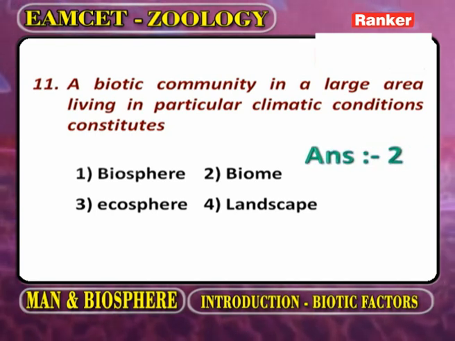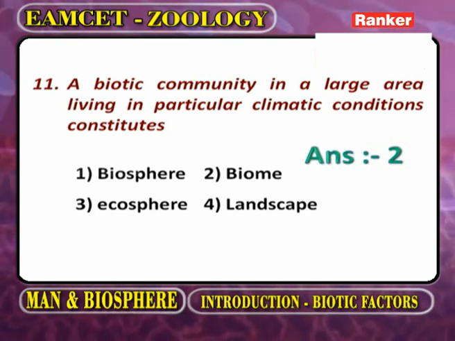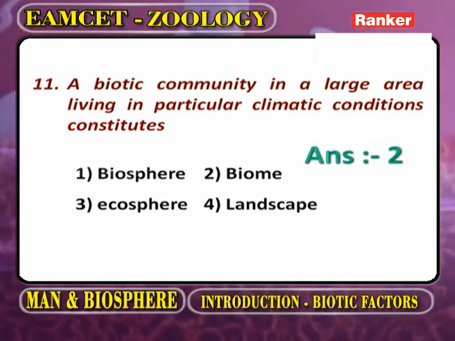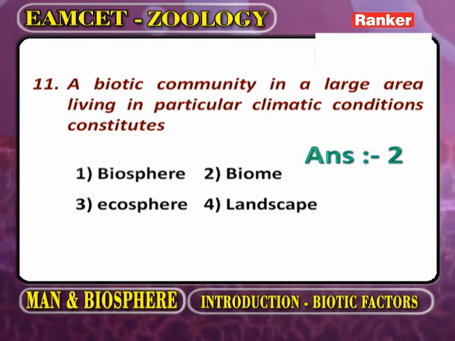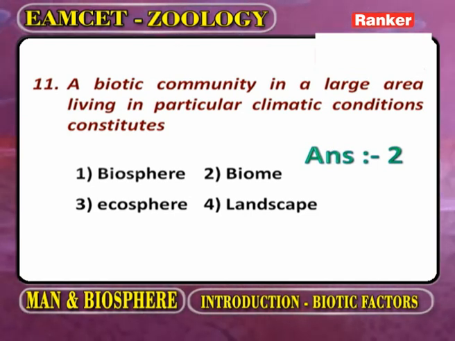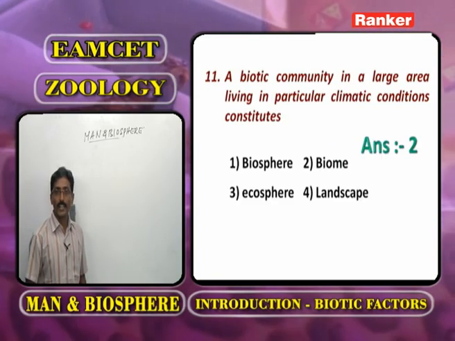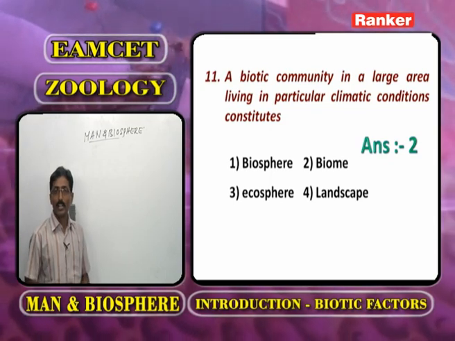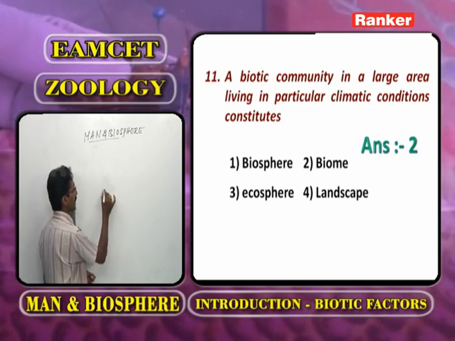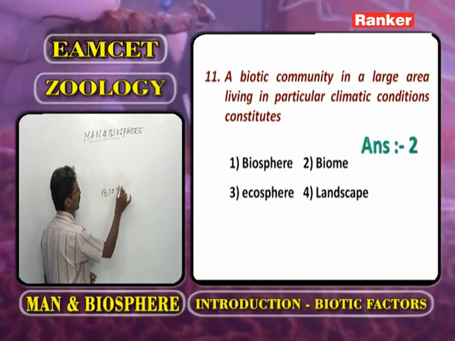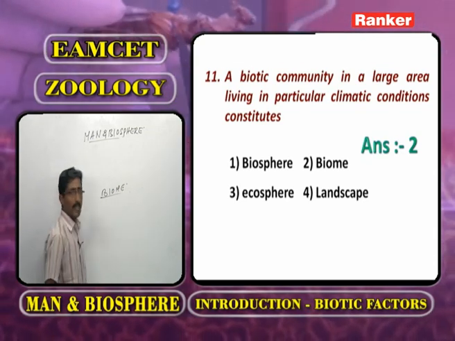A biotic community in a large area living in particular climatic conditions. It is a repeated question. A biotic community in a large area living in particular climatic conditions, we call it a biome. What is meant by biome?